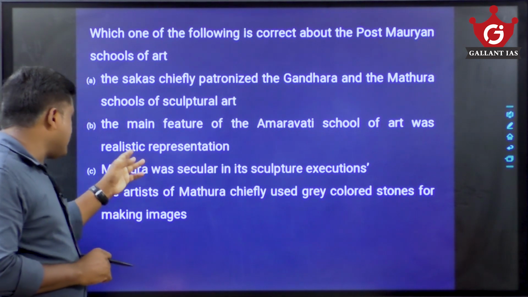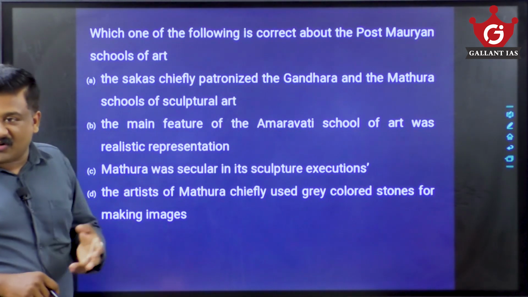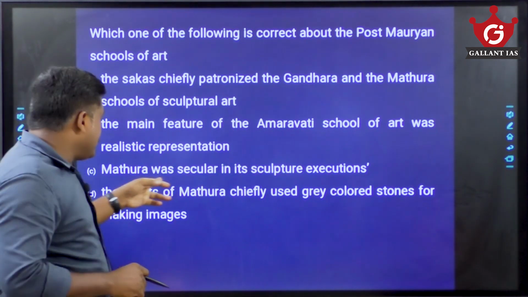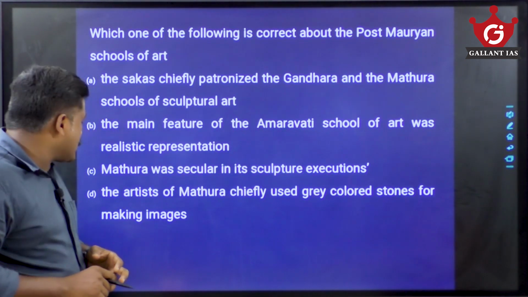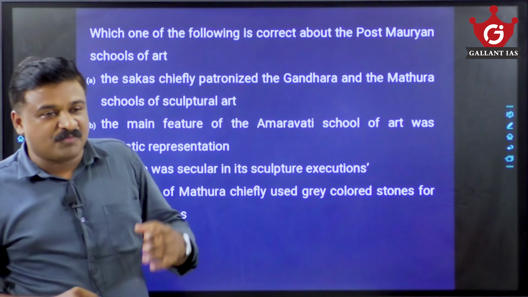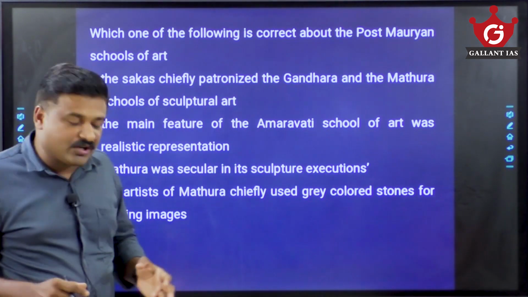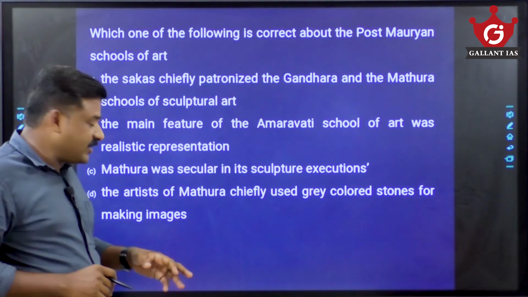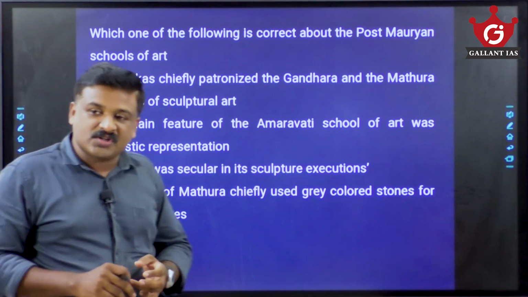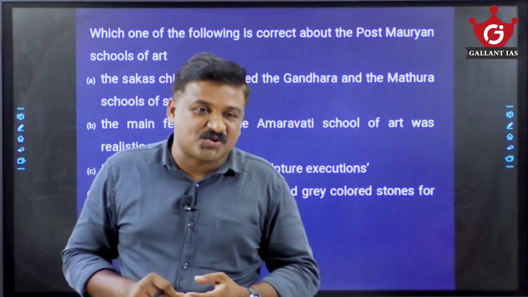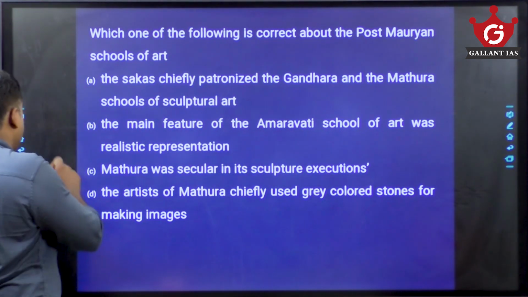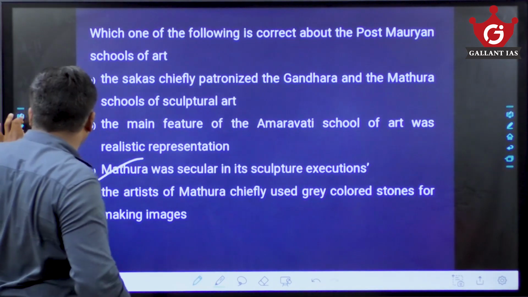So realistic representation is not with Amaravati, that is mostly Gandhara. Mathura was secular in sculptural execution: Buddhism, Brahmanism and Jainism are all equally executed here. Now, artists of Mathura chiefly used grey colored stones for making images? Mathura used spotted red sandstone. So they are asking for the correct one, and your answer will be C.